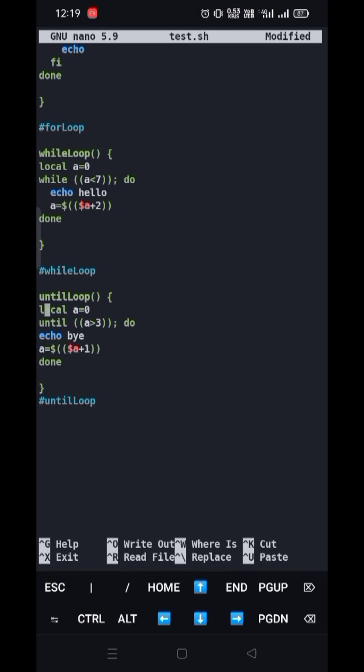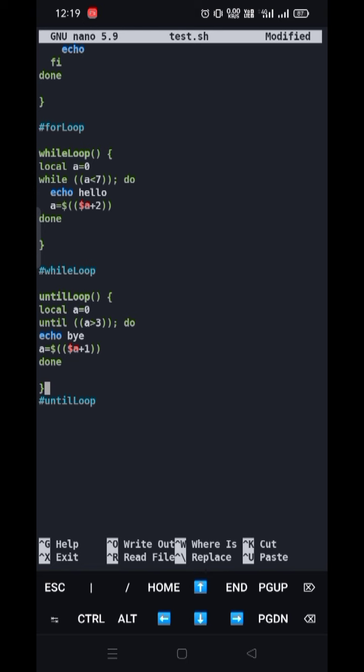Now I have initiated a value a is equal to 0. Now what I have done is, until a is greater than 3, you have to print echo bye, and then I am assigning 1 more to that a. So at the first time what will happen?